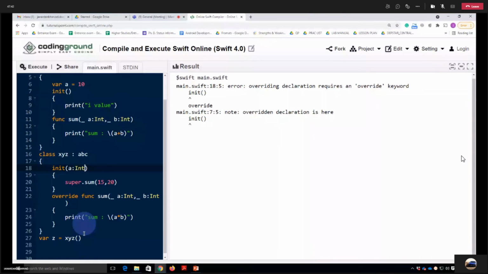Now let's execute it. It is saying self used in the method called sum.